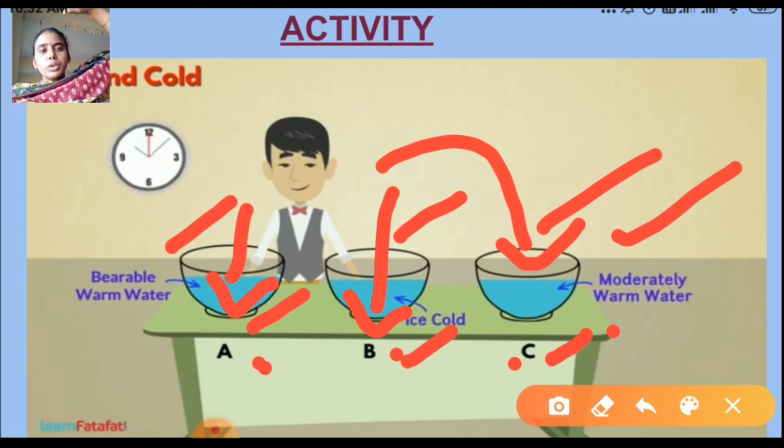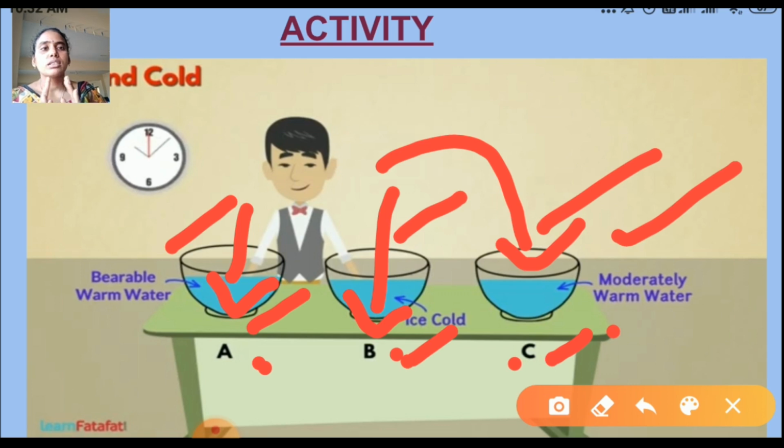First, dip your left hand in the hot water mug and your right hand in the cold water, or whichever choice is yours. Either the right hand in hot water and the left hand in cold water, or the left hand in hot water and the right hand in cold water. What do you feel? Which one is the hot water? You feel hot. Which one is the cold water? You feel cool.